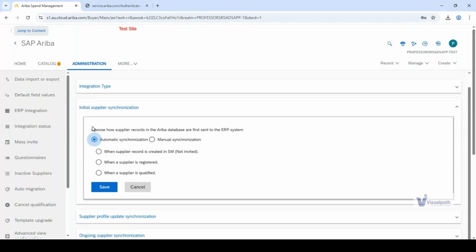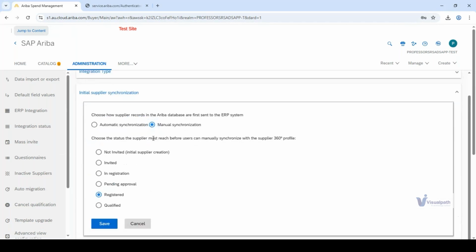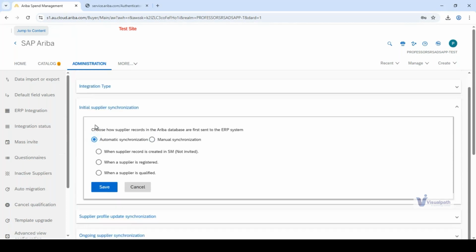You have automatic and manual synchronization. Okay. Now, please note down on your notepad. After the supplier gets fully registered, will it get synced in the backend manually or automatically? That is decided over here. Now, choose how supplier records in Ariba database are first sent to the ERP system. You have to choose whether the integration should be automatic or manual.